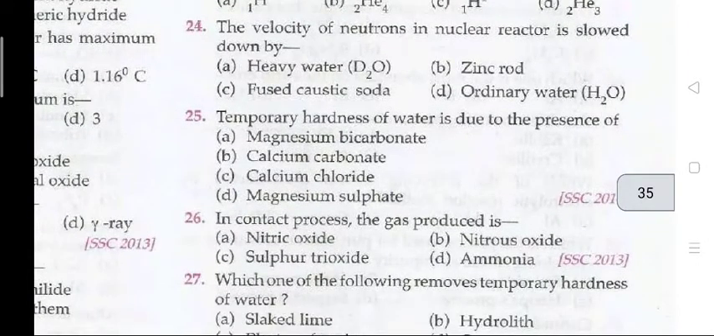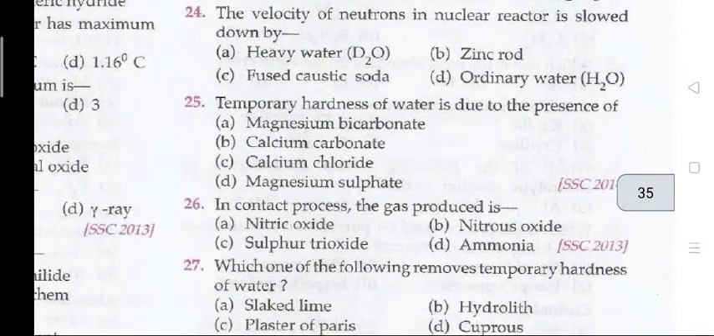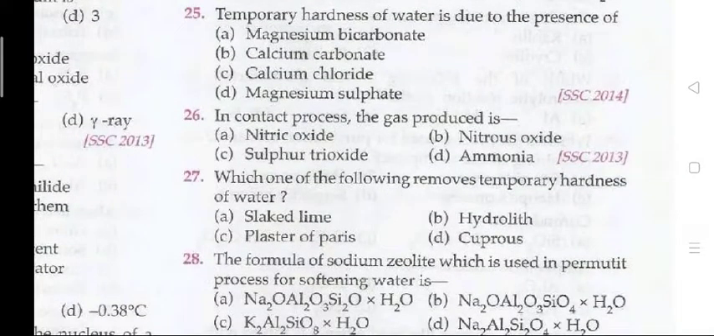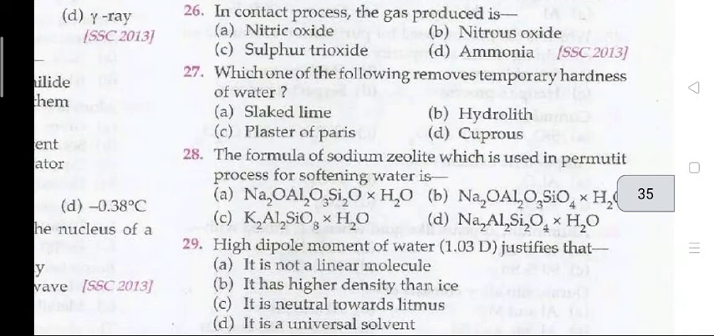Question 24: the velocity of neutrons in a nuclear reactor is slowed down by? A, heavy water, D2O. Question 25: temporary hardness of water is due to the presence of? A, magnesium bicarbonate.